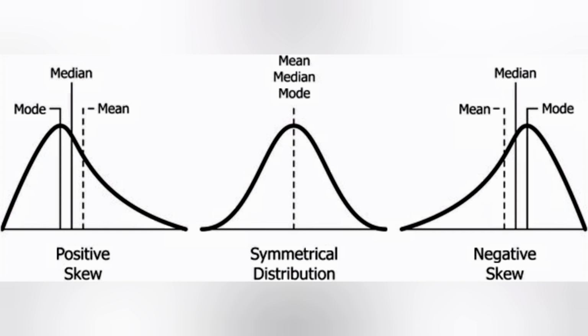Then we check the measures of central tendency, that is median, mode, and mean. Mean is the average of the values, so we add all values and divide by the number of values. Mode is the value which occurs most frequently. Median is the 50th percentile or middle value. For a perfect curve, the median, mode, and mean are all the same.